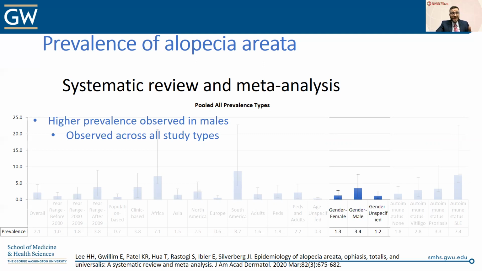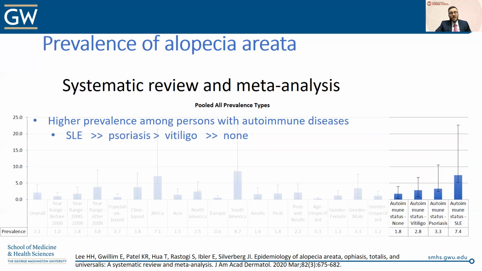Whether or not this will translate into true sex or gender-based differences in the prevalence of alopecia areata, we don't really know yet, and future studies are certainly warranted to sort some of this out. And last, we were able to see higher prevalences amongst persons with autoimmune disease. So patients in particular who had systemic lupus erythematosus had markedly higher prevalences of alopecia areata compared to those with psoriasis, close behind vitiligo, which were markedly higher than those who did not have autoimmune comorbidities. So a lot of variability and a lot of different factors that seem to be driving the prevalence of alopecia areata.